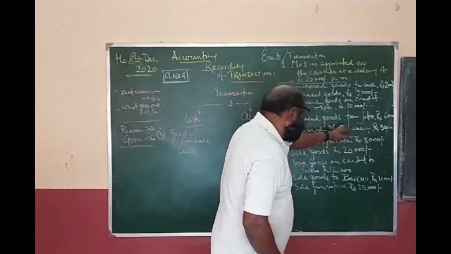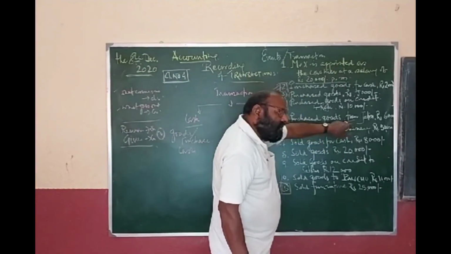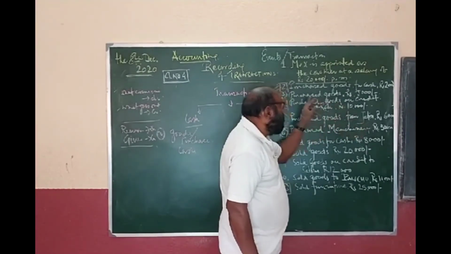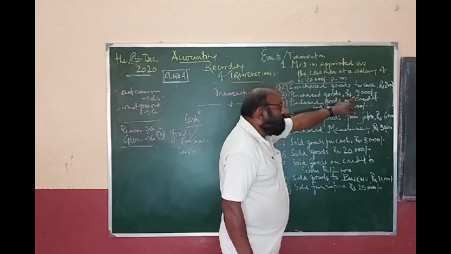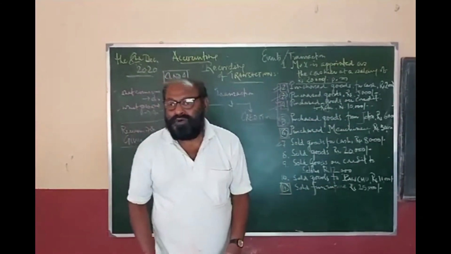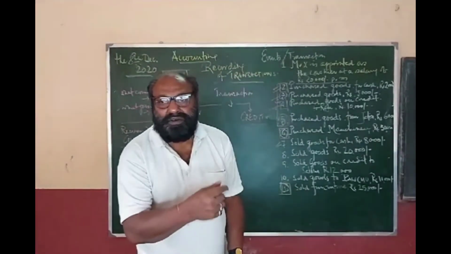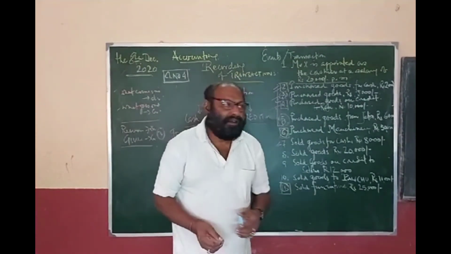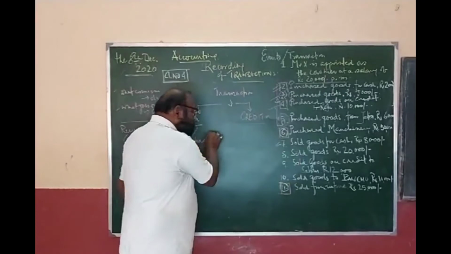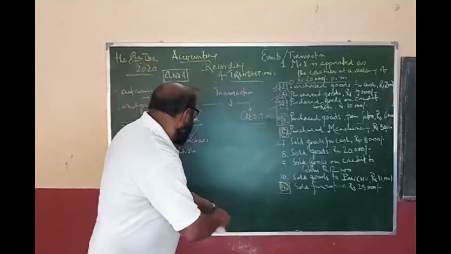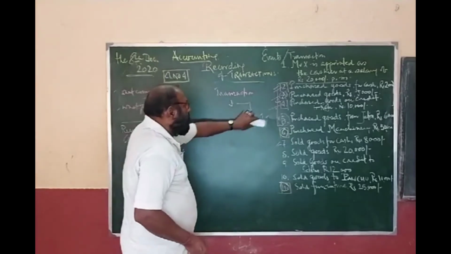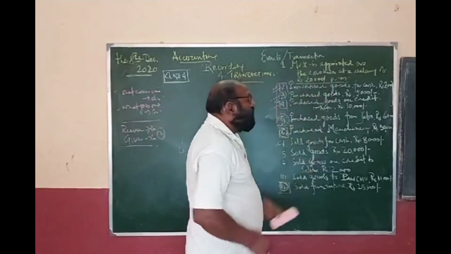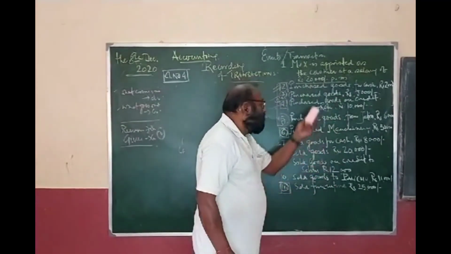Then we should take it in favor of credit transaction because the name of the person is given, but for cash or on cash, nothing is stated. So this is the thing you should take into account. Now, the question number 2, purchase goods for cash, purchase account debit to cash.